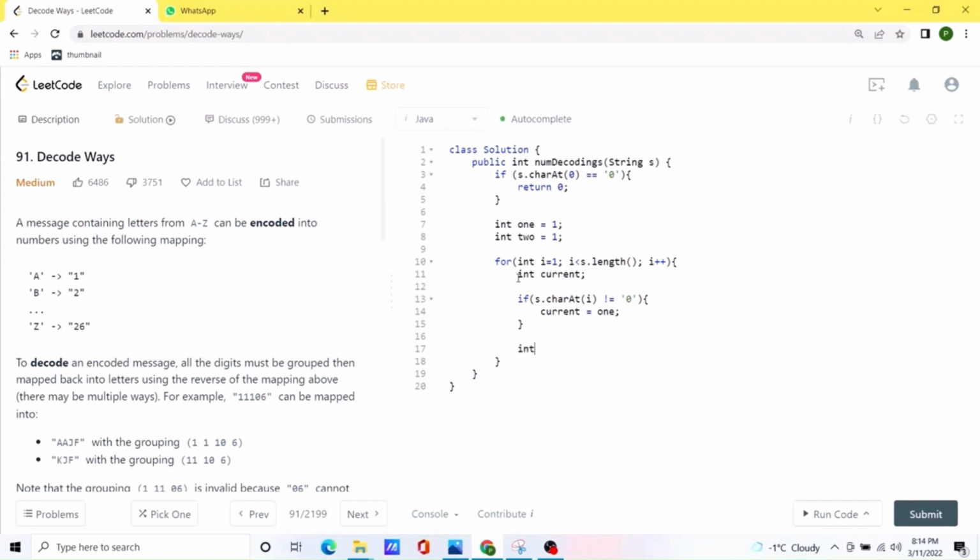So first of all, let's create a new variable called value, and we'll try to calculate the 2-digit value.